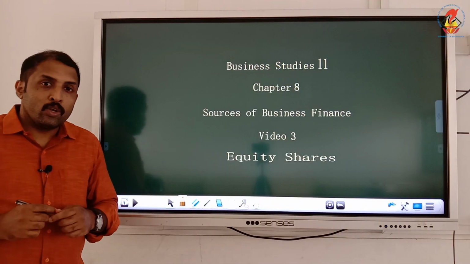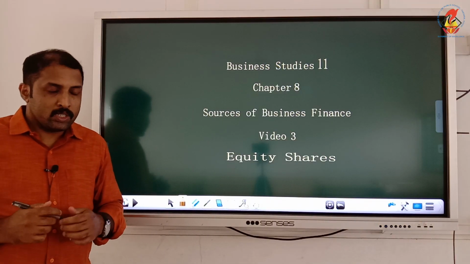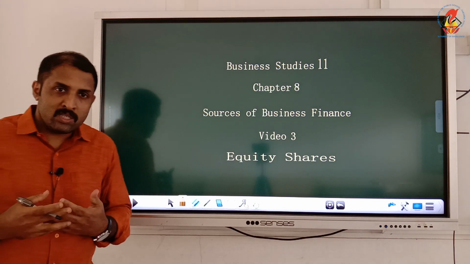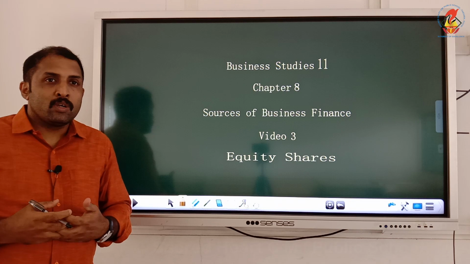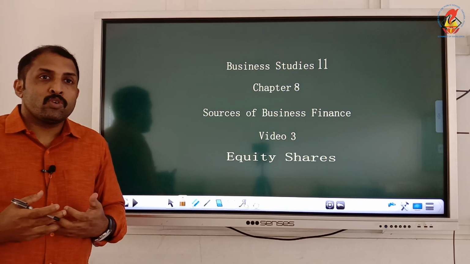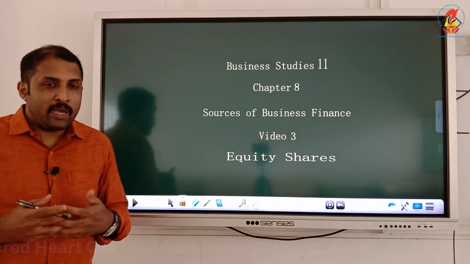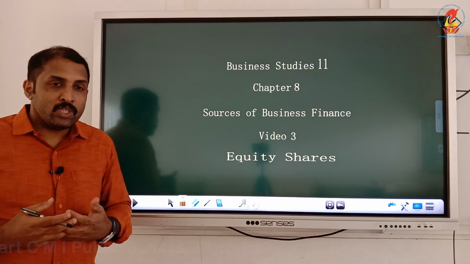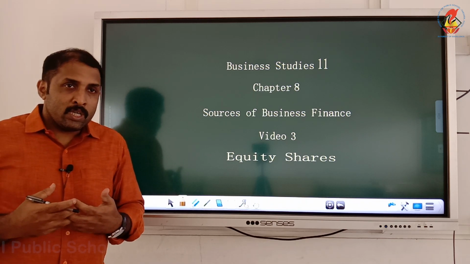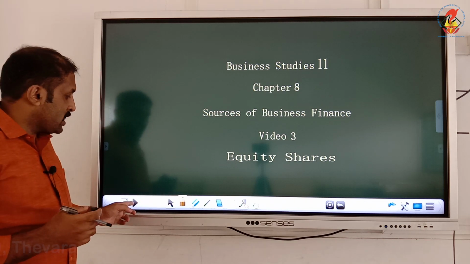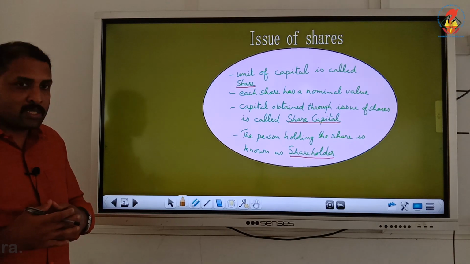We are entering into another topic in the chapter on sources of business finance. Again, we are talking about one of the sources of owners' fund, the ownership fund, and that is equity shares. But before understanding equity shares, you must understand what a share is.